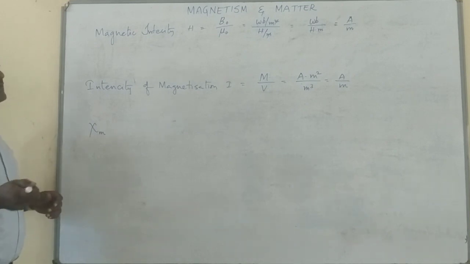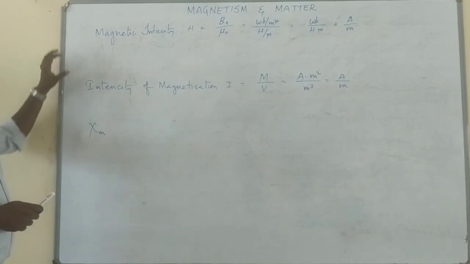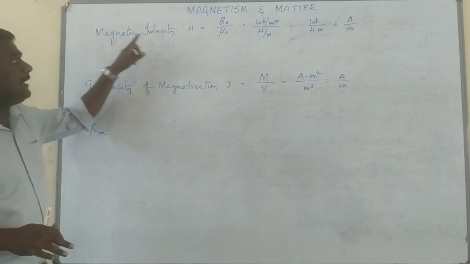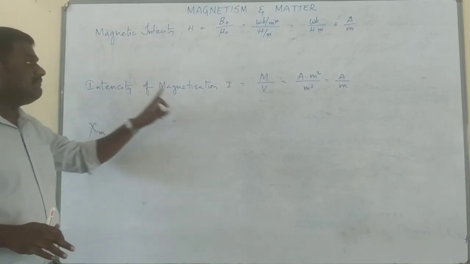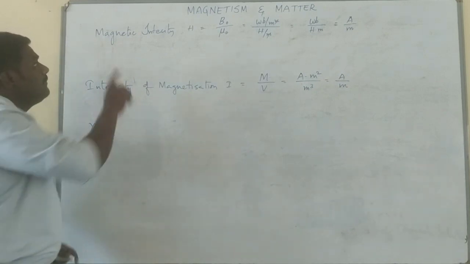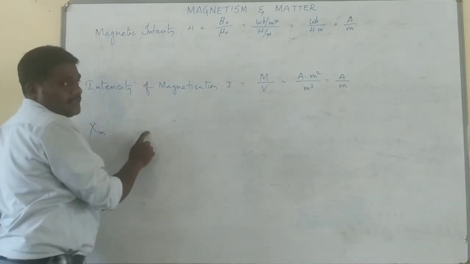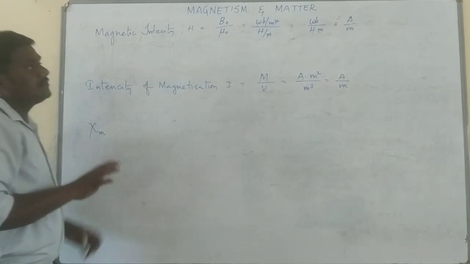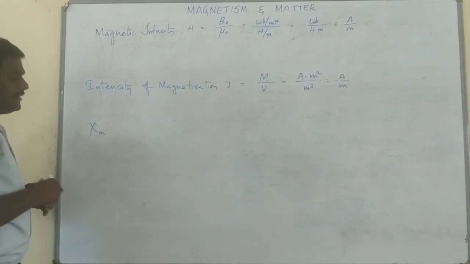Dimension formulas I'm not discussing here since you are thorough with them. Here you are supposed not to get confused. The words magnetic intensity and intensity of magnetization look similar, but there is a lot of difference in the meaning. Magnetic intensity symbol is H. Intensity of magnetization symbol is I. So try to get a bit of clarity.